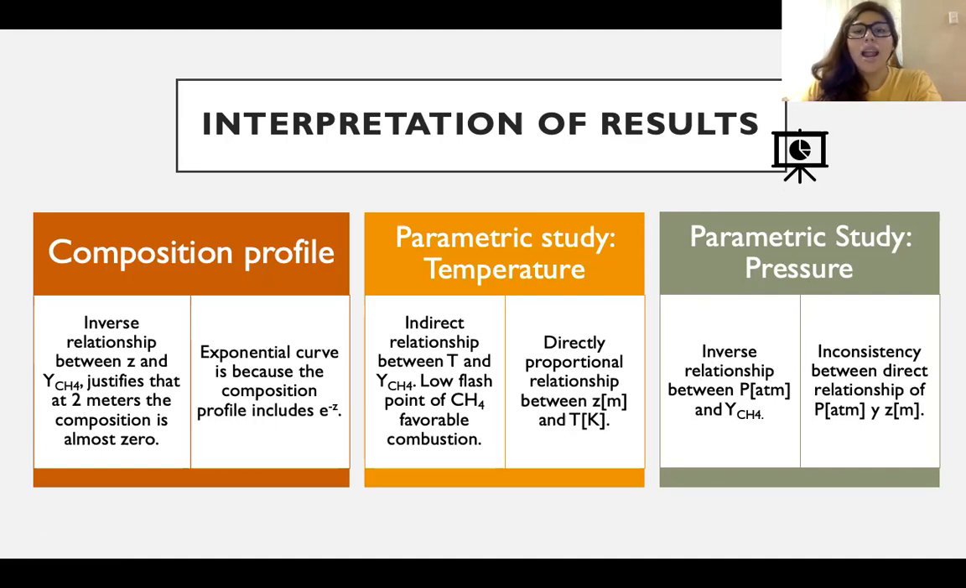For the parametric study of pressure, there is an inverse relationship for pressure greater than 5 atmospheres, where the composition will tend to zero. A directly proportional relationship between height and pressure was observed, giving a possible error, because the parametric study is based on the composition profile and they maintain an inverse relationship.